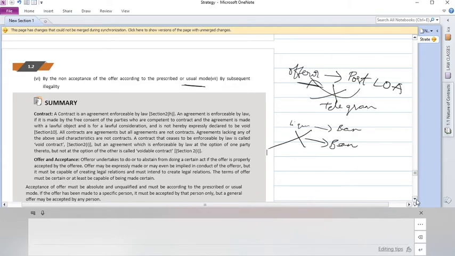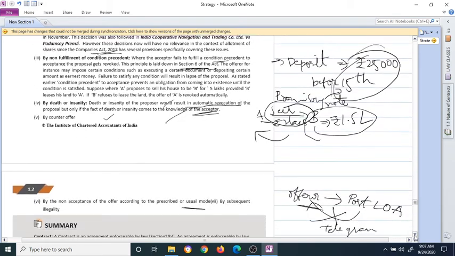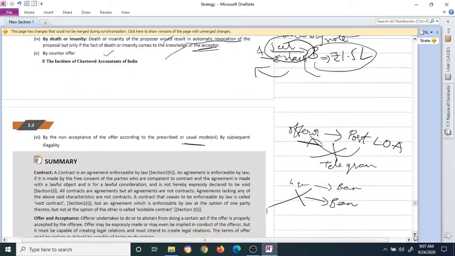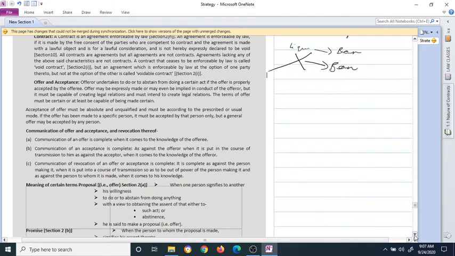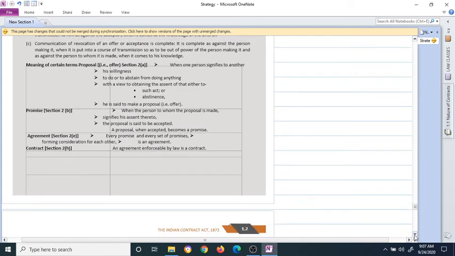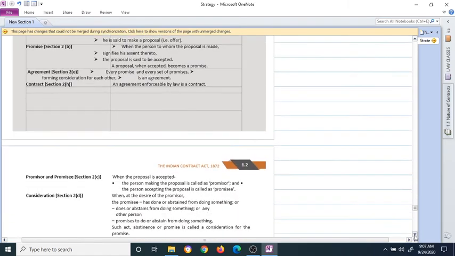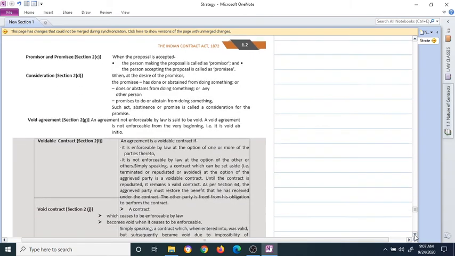So here we have all the summary. You can quickly go through. Every topic we have covered is just summarized in here. That's the contract, offer and acceptance, communication of offer and acceptance, and revocation. Meaning of all the terms, everything is clearly mentioned in here. Promisor and promisee, consideration. Please go through that.